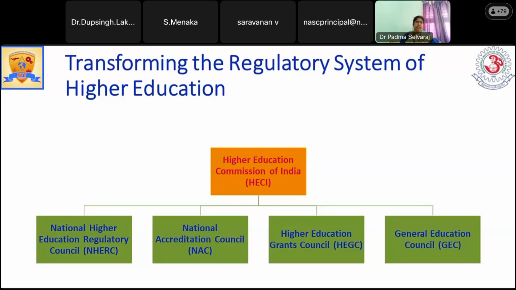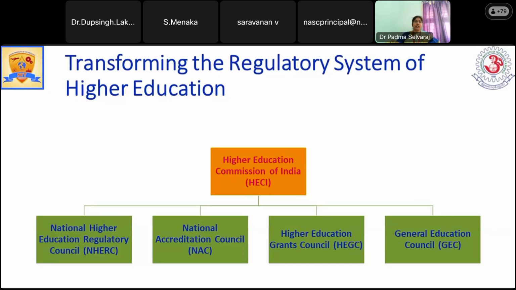A single platform, a single desk, is there where we will upload the contents of the institution, what has happened year-wise, or once in 5 years or 3 years. Based on that, we will get that accreditation. And the Higher Education Grants Council completely focuses on funding research and the flow of funds. So what will be the expectation from the HEGC for the institution's development, infrastructure development, something like that.